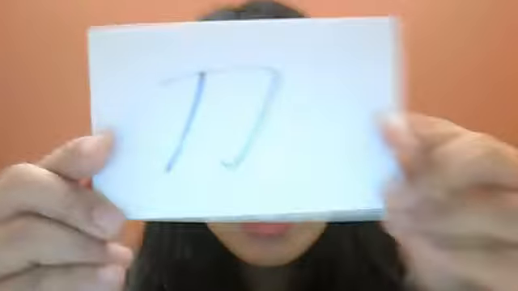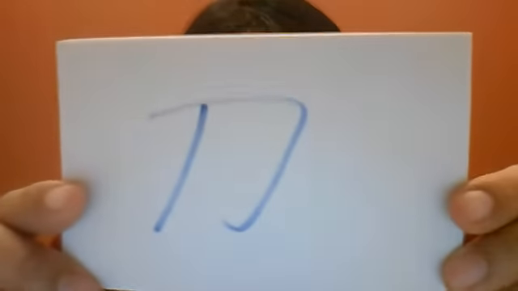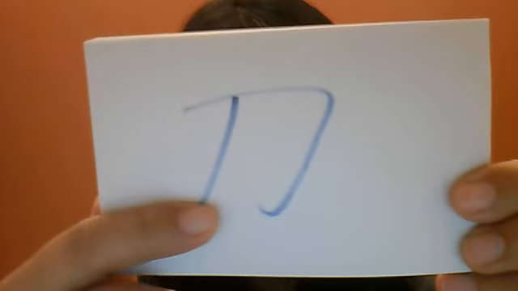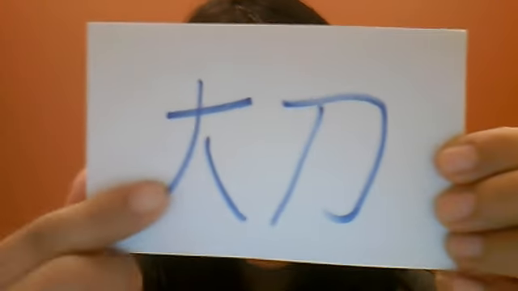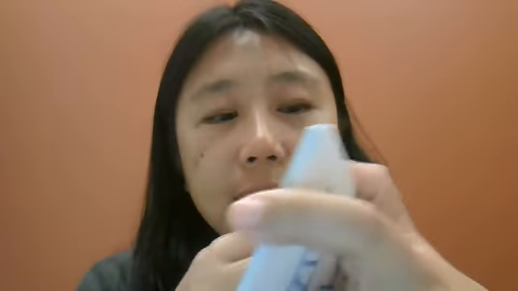The next character is Dao. Dao means knife, and you can see this character looks like a knife. There's 2 vocabulary words that went with it within the homework. Da Dao, which means big knife, and